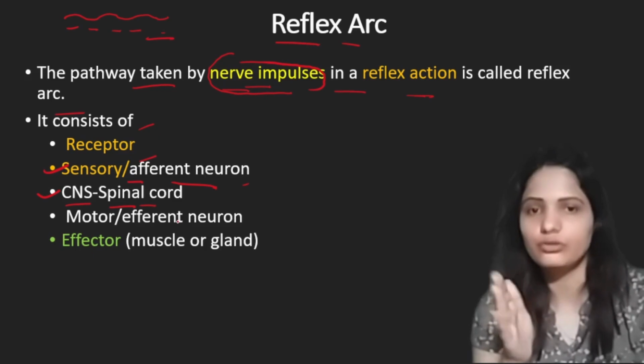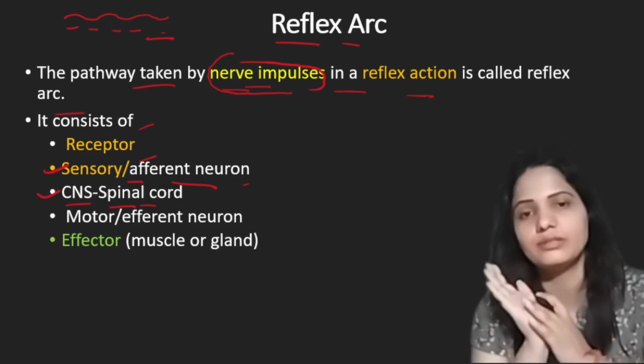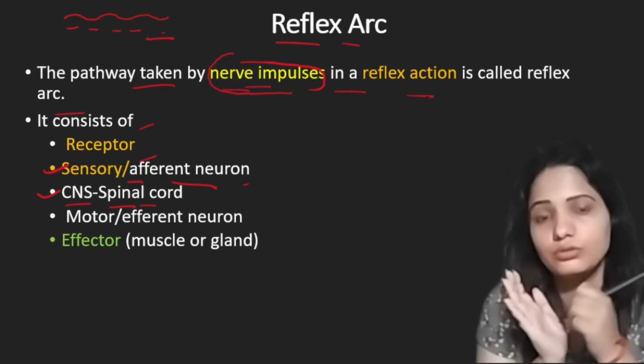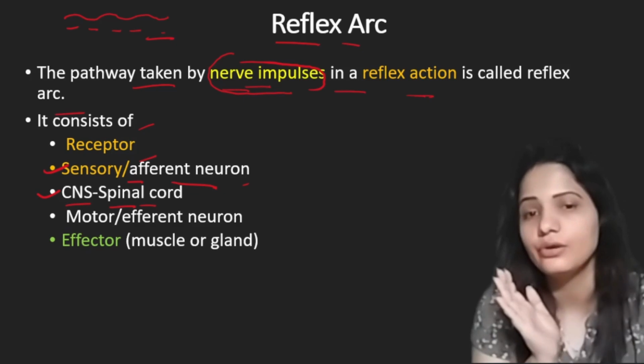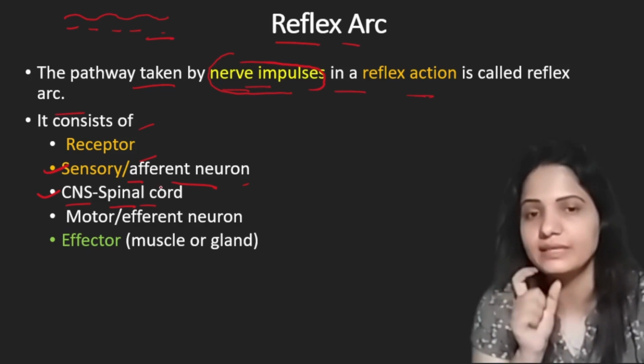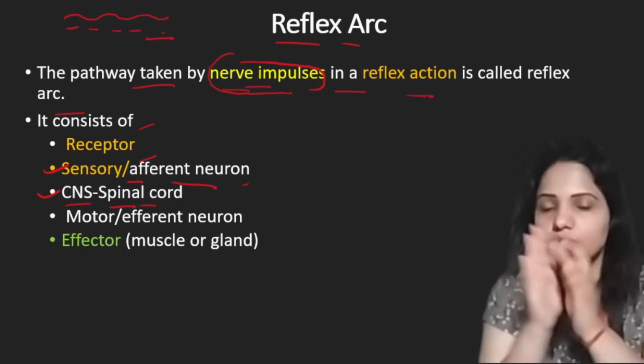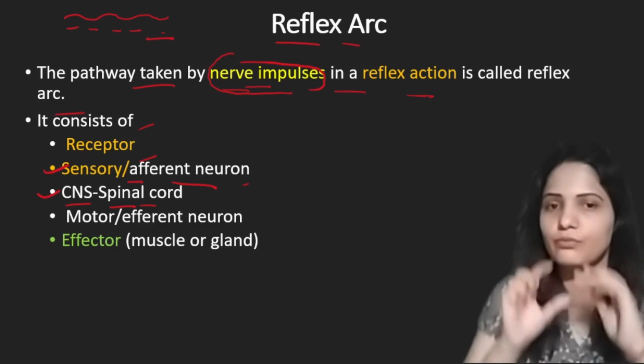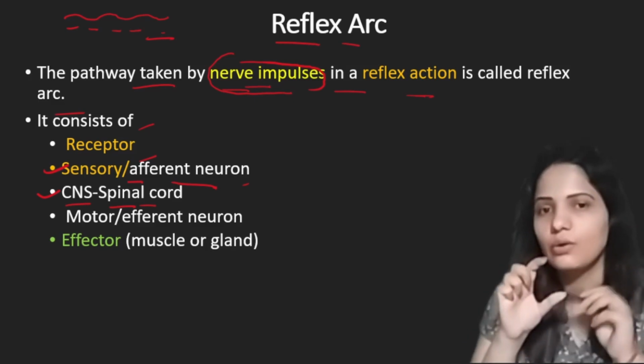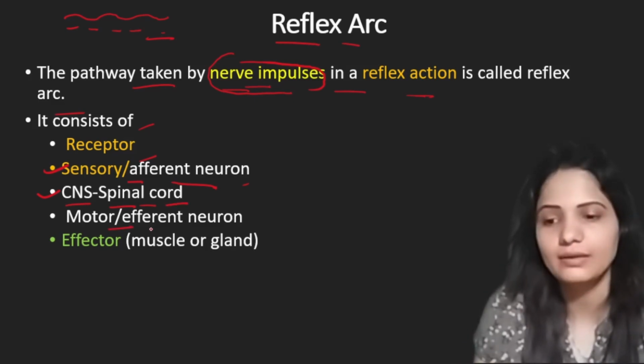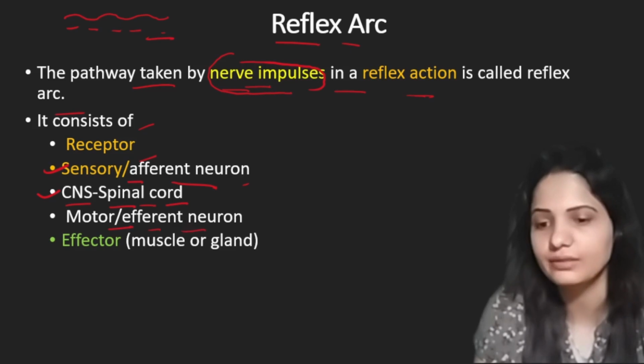All the information of a reflex action is transmitted to this part, the spinal cord. All the nerves throughout the body meet at this point. After the spinal cord, we have another important part, the motor or efferent neuron.